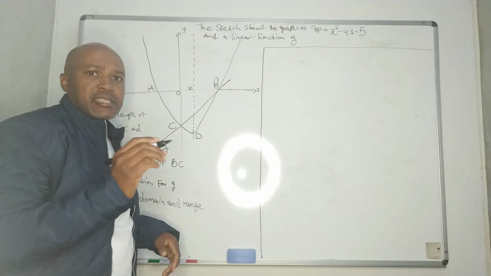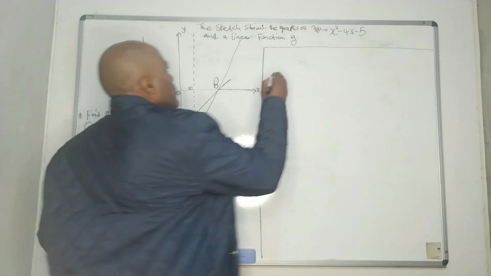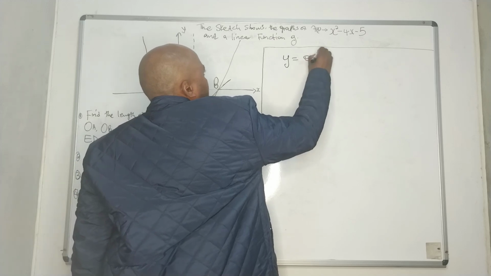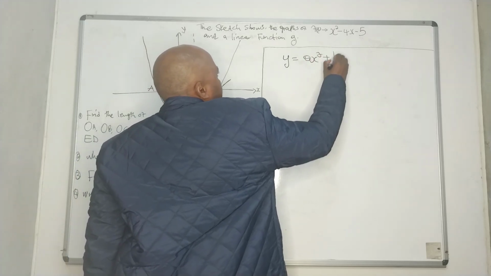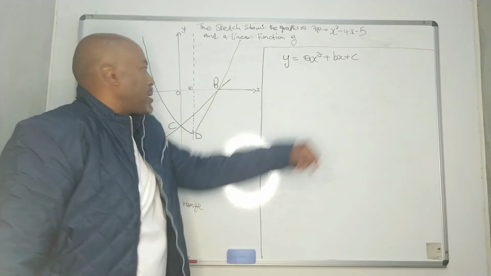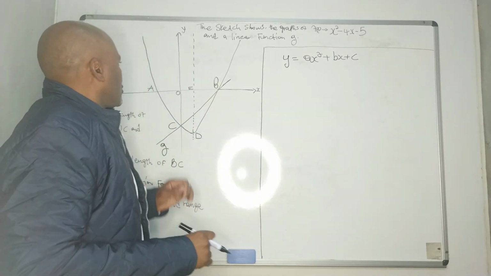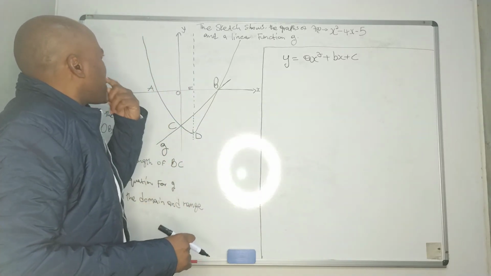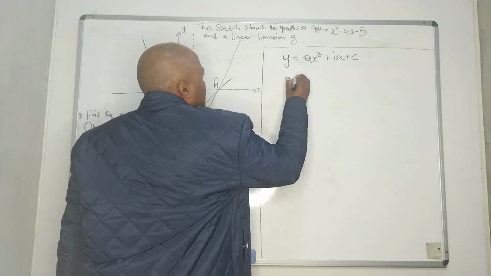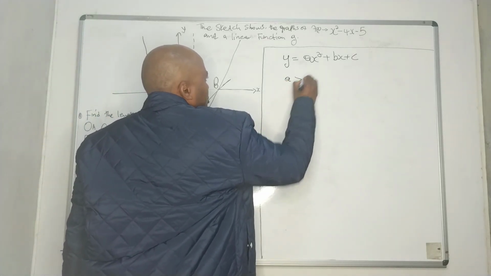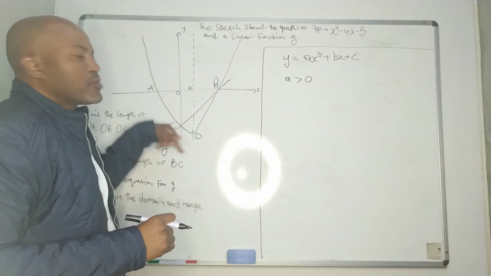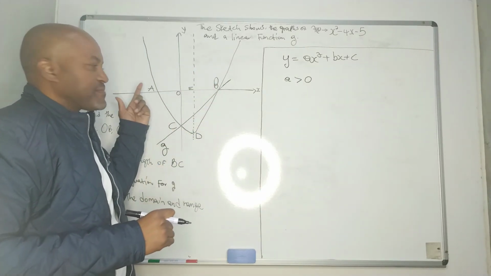It has got a standard formula. It says y is equal to ax squared plus bx plus c. This is the standard formula of a parabola, right? So now, if your a is greater than 0, then your function should look like this.